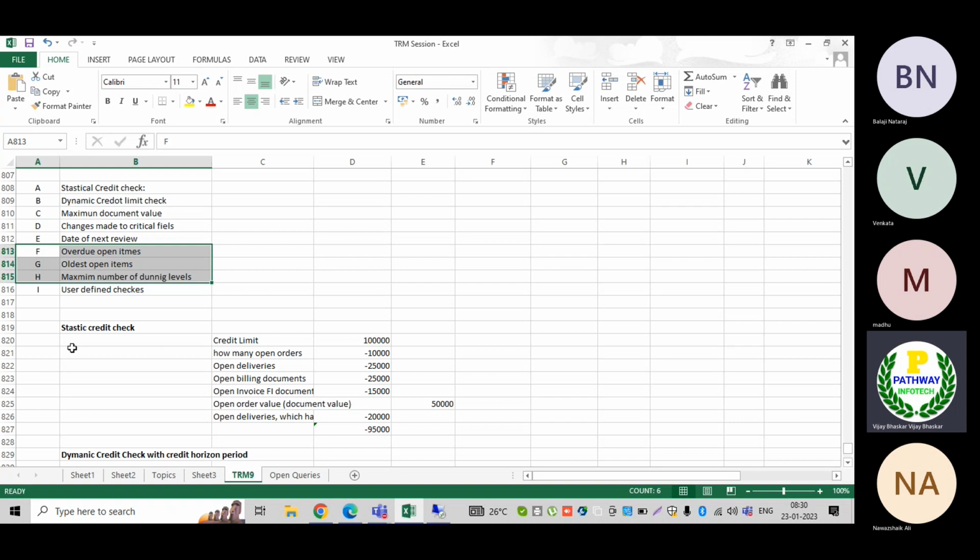Today we have just seen the credit checks which are available. Tomorrow we require a complete end-to-end sales and distribution configuration, because when we create the sales order, at that level we want to see the blocks: the credit check blocks, whether it gives a warning message, an error message, or stops the users. We will see that. Tomorrow we'll see the complete configuration of sales and distribution. Once that is completed, we'll go for the credit management configuration.